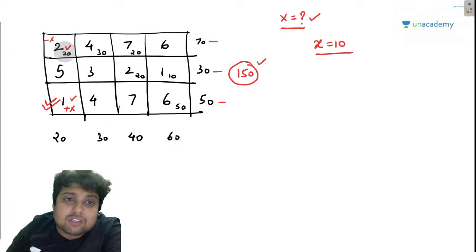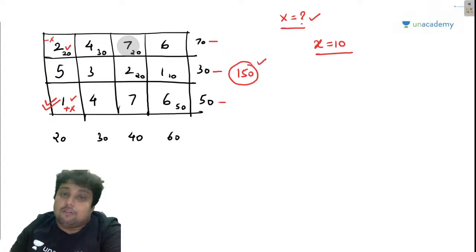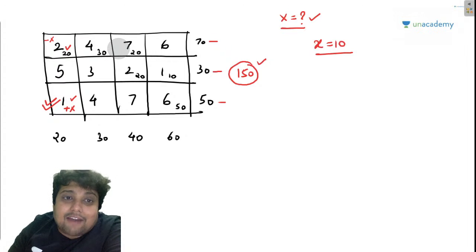Earlier this godown was disturbed, now this factory is disturbed, right? So if I am taking 10 packets from here, then I will have to give 10 packets to one of these positions, or 5 to each of these positions, whatever is required, so this 70 can be balanced.